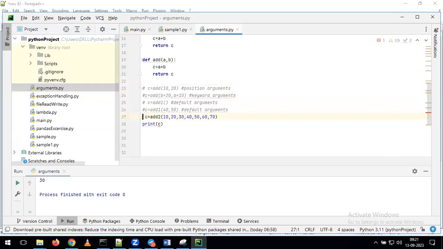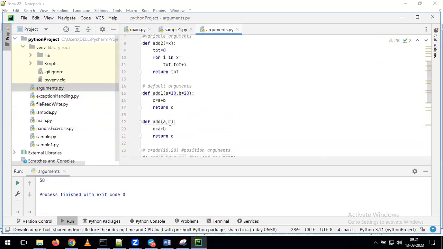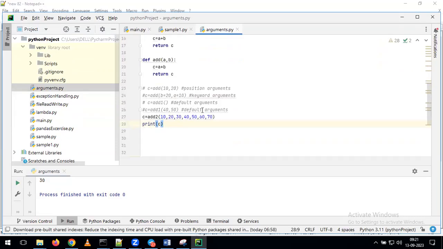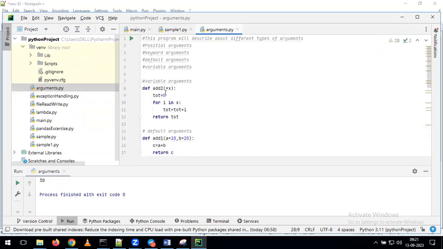Sir, in the last program, default variables, right? For the i value, what is it taking, sir? That is not for the default argument. That is for the variable arguments only. Coming to i, what is the meaning of i here? We are iterating on top of x. Now you tell me, in x, what are we passing? We are passing multiple values. Whatever multiple values we pass, all those values are iterated here.